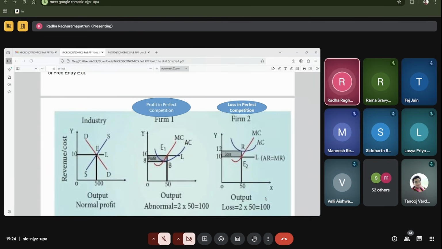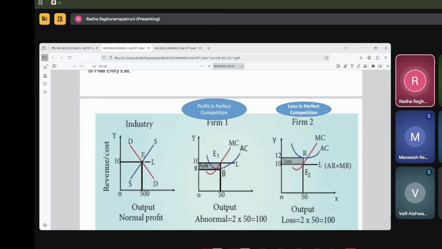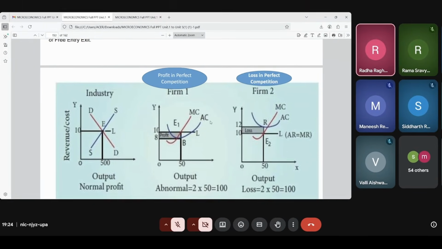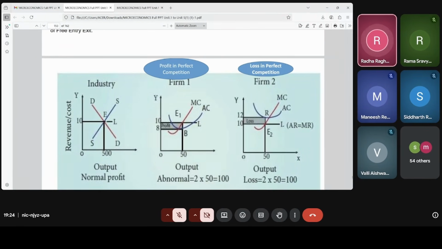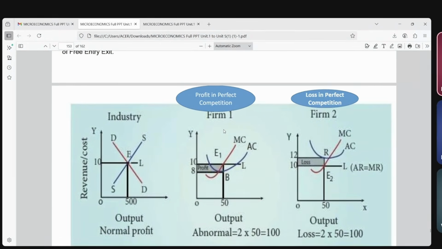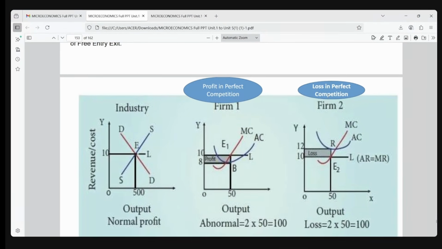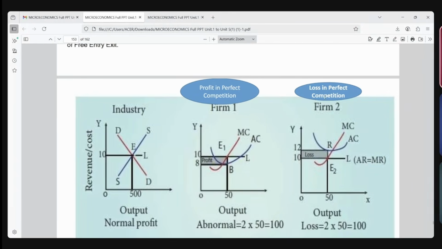So first thing is, you all now understood the features. Now in short run or long run, the diagrams are the same. For example, in the short period, the sellers can have a profit situation, which is shown in firm 1, and firm 2 shows a loss situation. So in the short period, in perfect competition, the sellers can have a profit situation, and sellers can also have a loss situation.